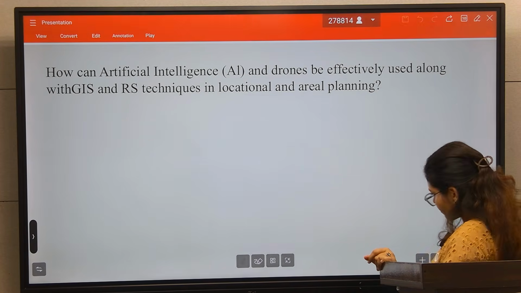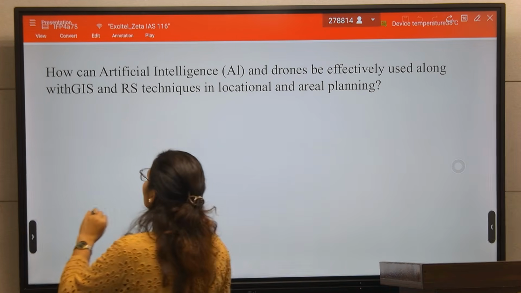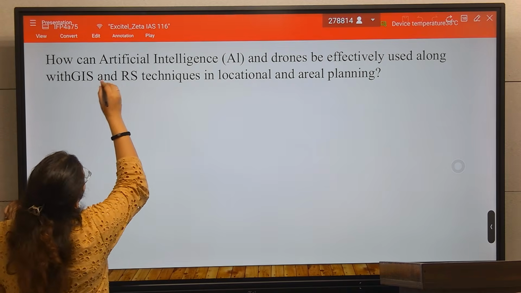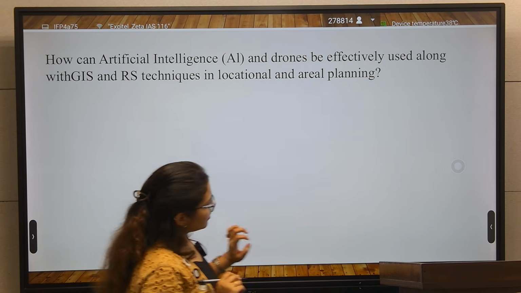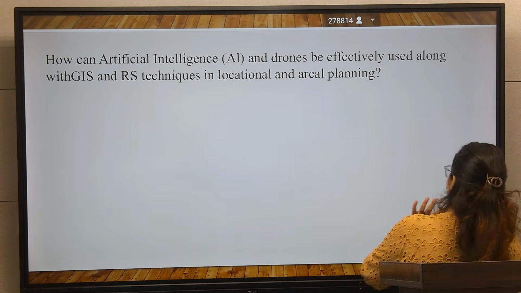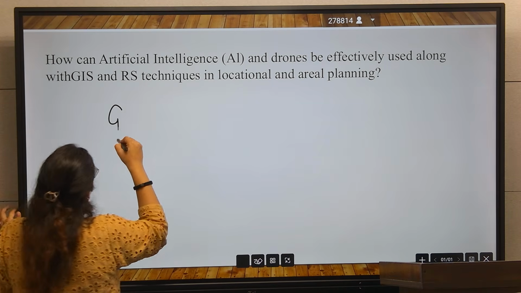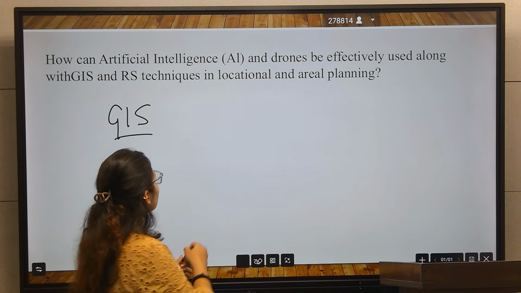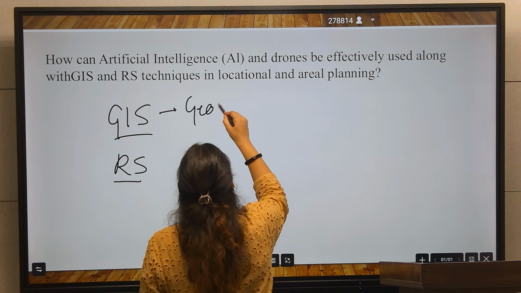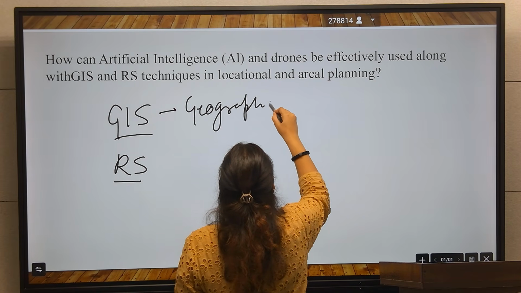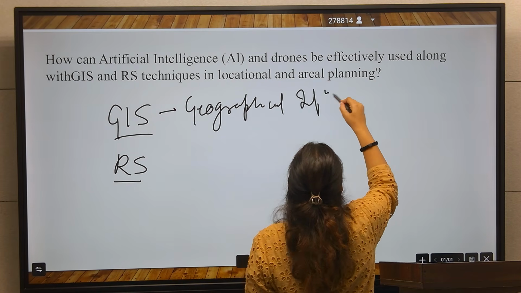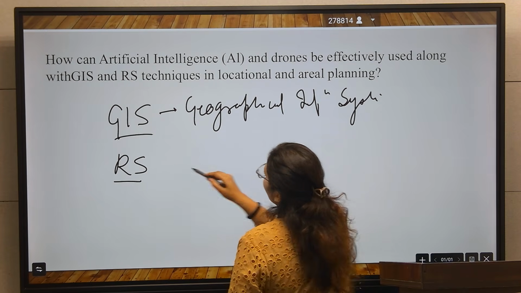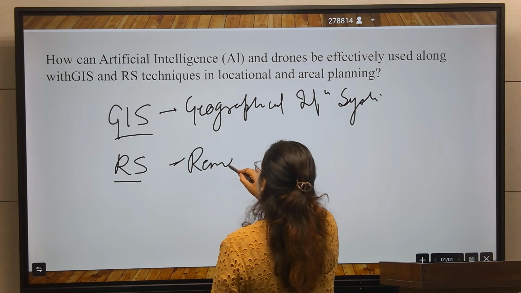After that, what is GIS technology and what is RS technology? GIS is geographical information system, and RS is remote sensing.